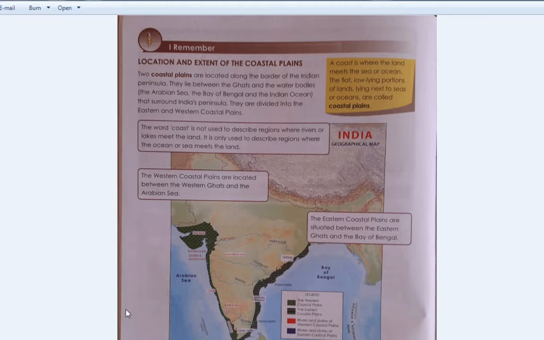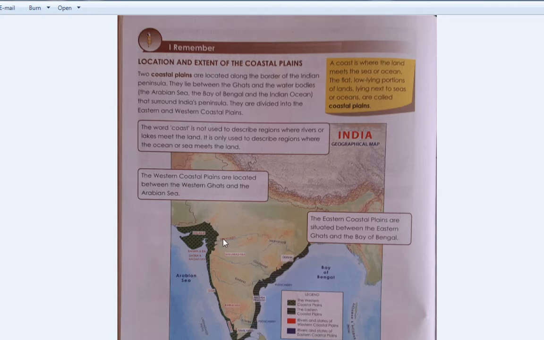Right? Okay, so let us begin with the coastal plains. Here we'll learn about the location and extent of the coastal plains. In the last two sessions we have learned, along with the map of India, where the northern plains, northern mountains, peninsular plateaus and desert are located. Now in today's class we'll find out the location and extent of these coastal plains. Here you can see in green color. This green color is showing us the coastal plains.